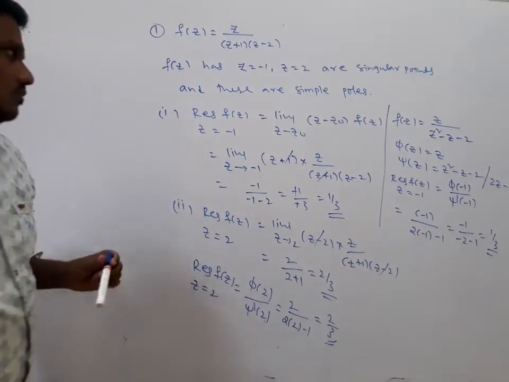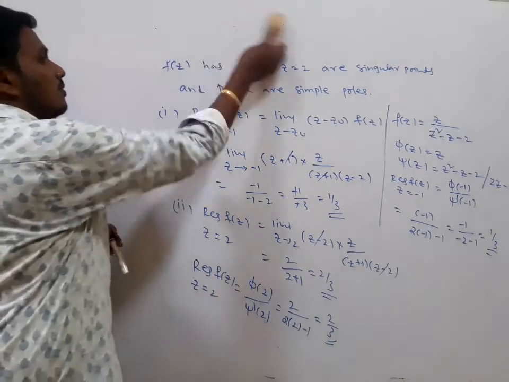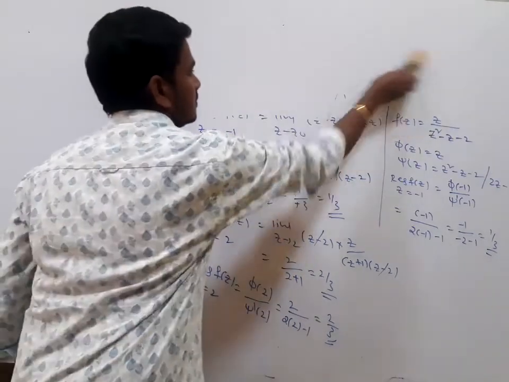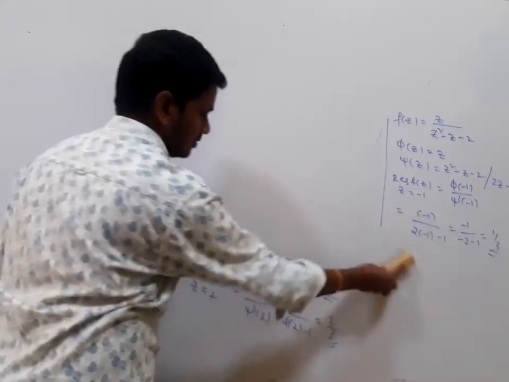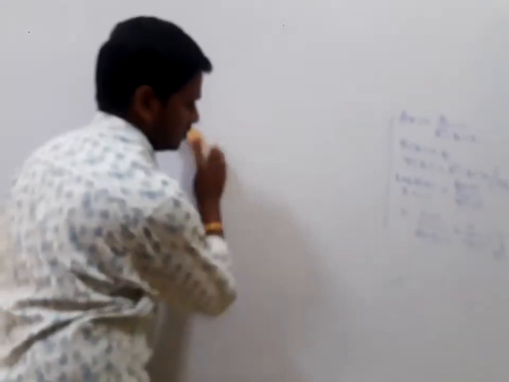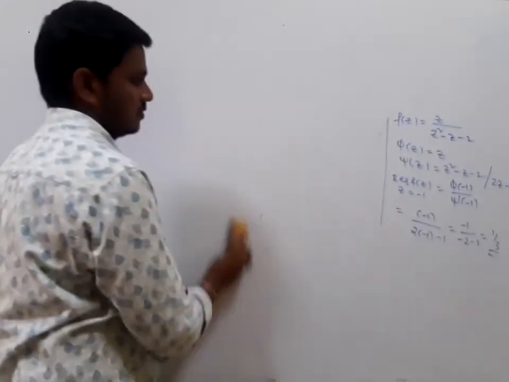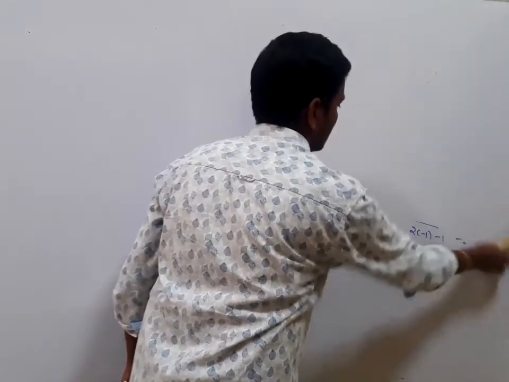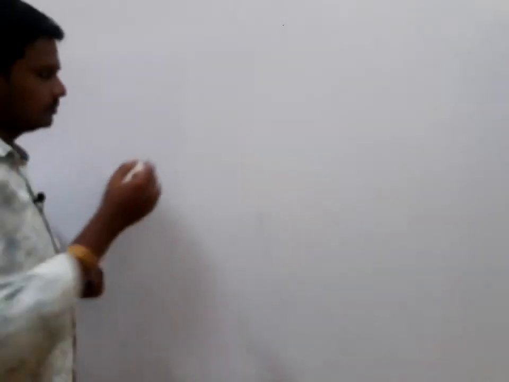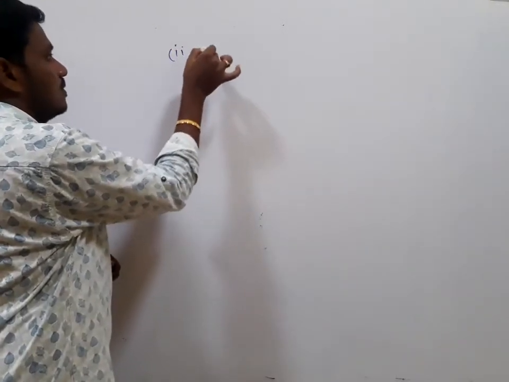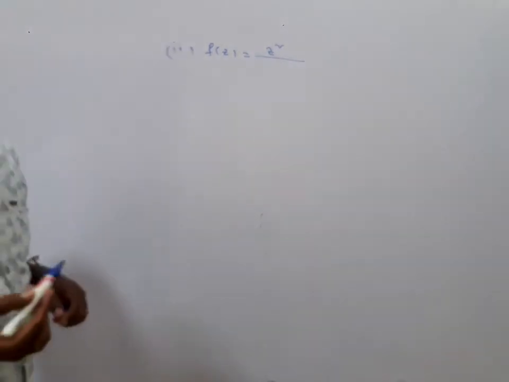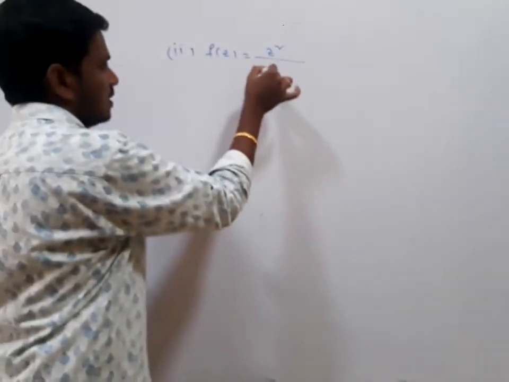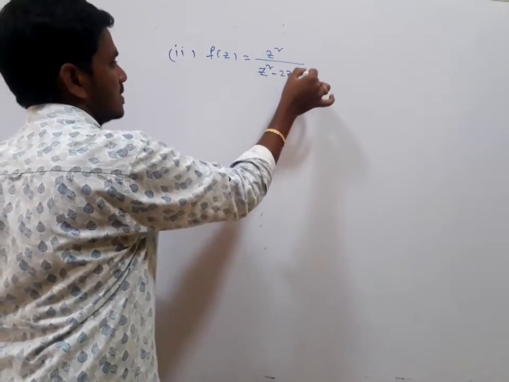Next. Second problem, f of z is equal to z square divided by z square minus 2z plus 2.